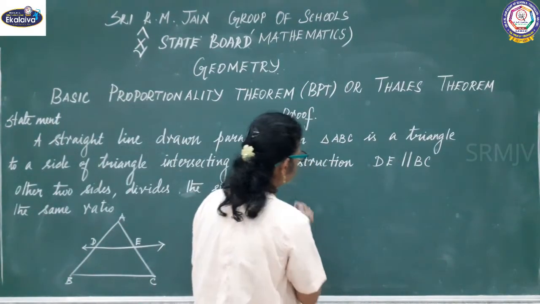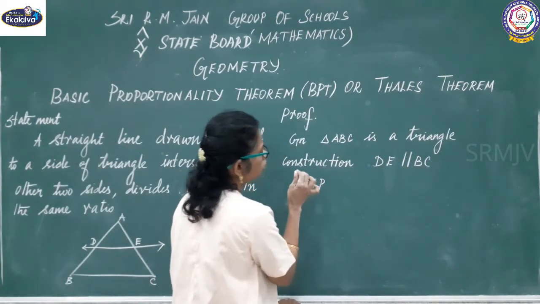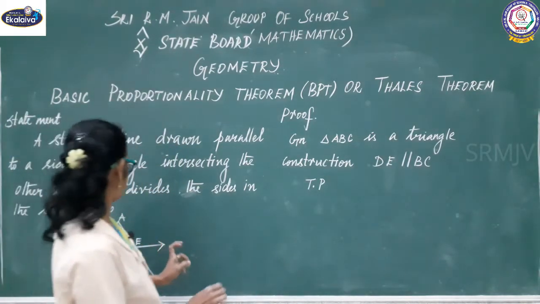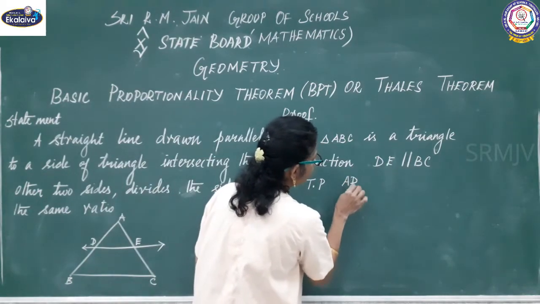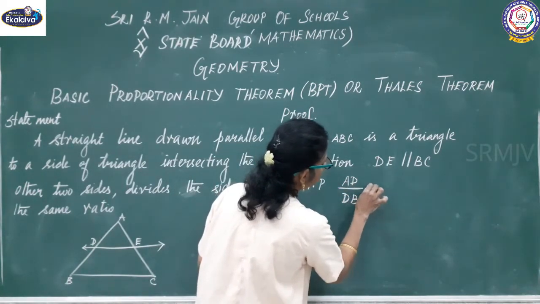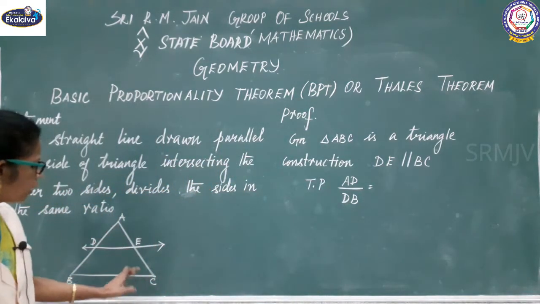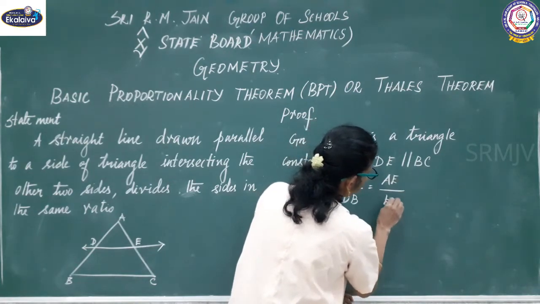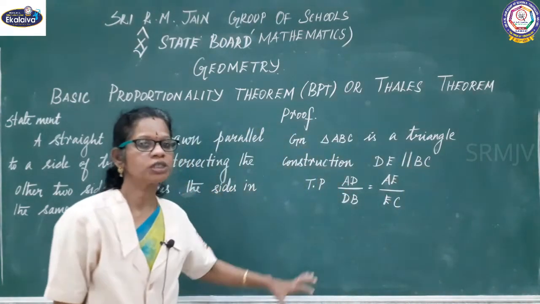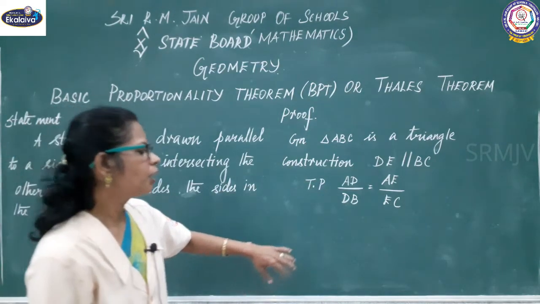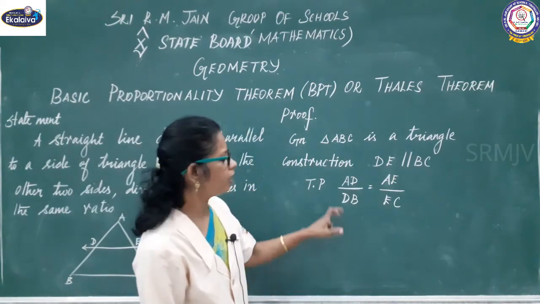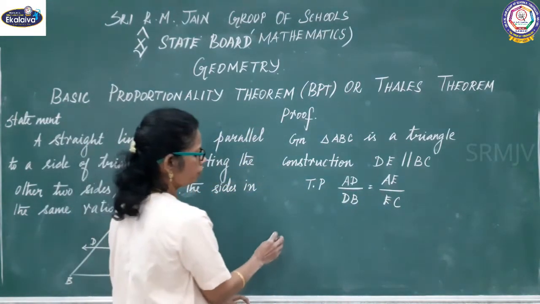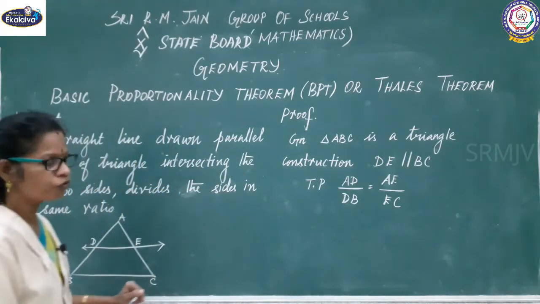DE parallel to BC. What we want to prove? We want to prove it divides the side in the same ratio. That means AD divided by DB equal to AE by EC. We saw the result through the numbers, right? Now we are going to prove it in alphabets. AD by DB equal to AE by EC. Now I am going to give a proof for this.